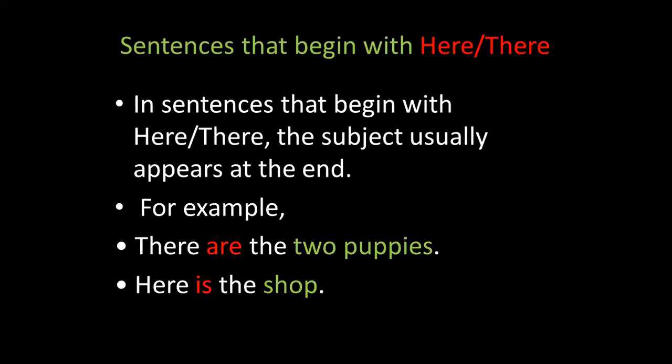The two puppies are the subject here. Here is the shop. Here, the sentence has begun with here. The shop is the subject in this sentence. So whenever we begin with the words here and there, the subject usually appears at the end.